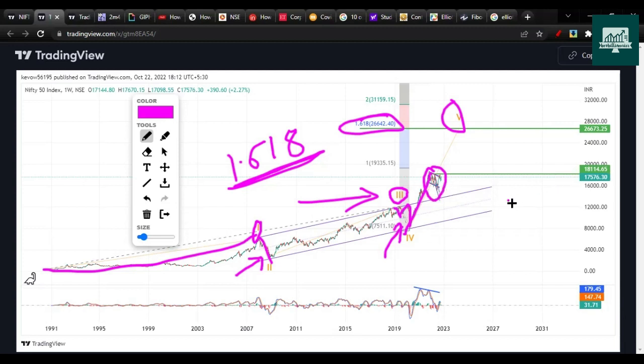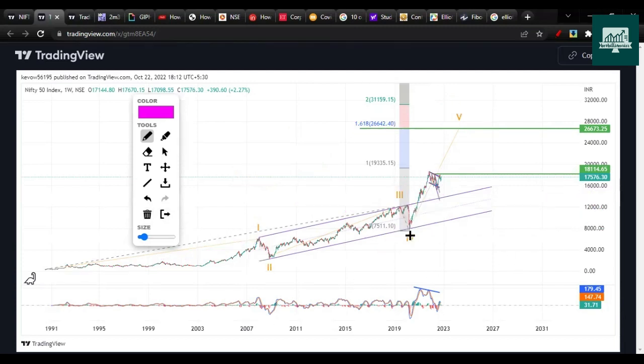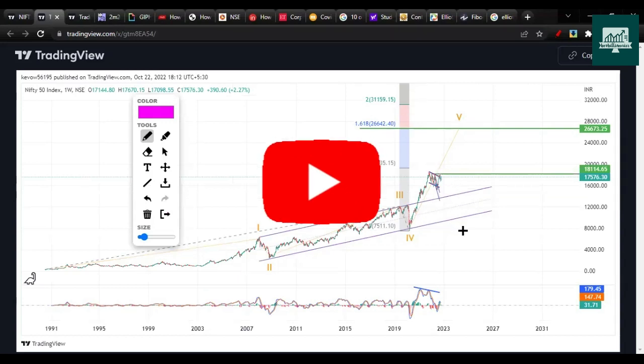We made a low of 15,183 and from there again we touched 18,096. So now you can imagine Nifty is still in bullish mode and we should be waiting for the breakout. That is the main thing.